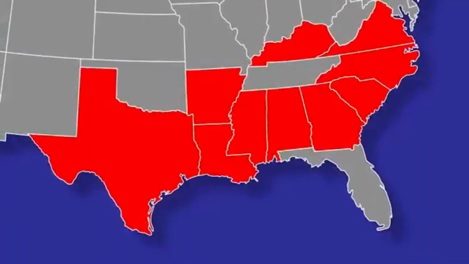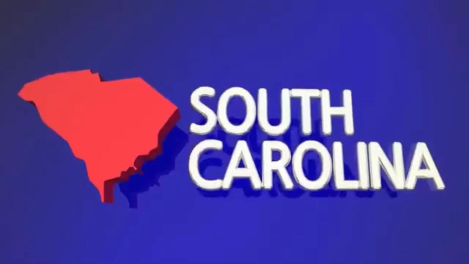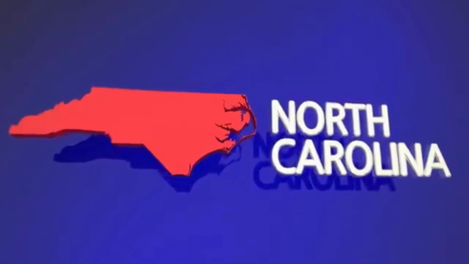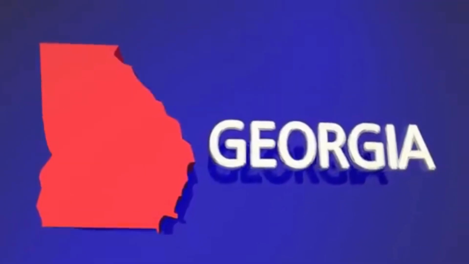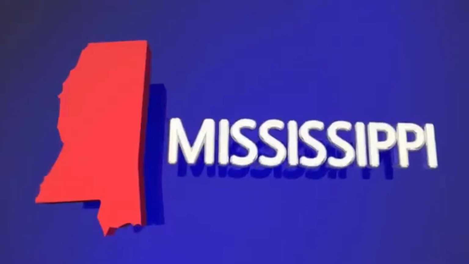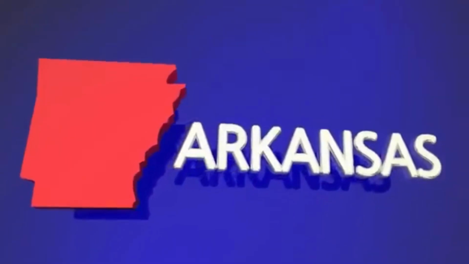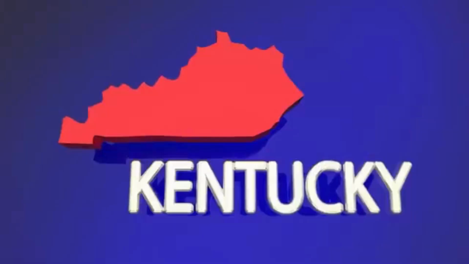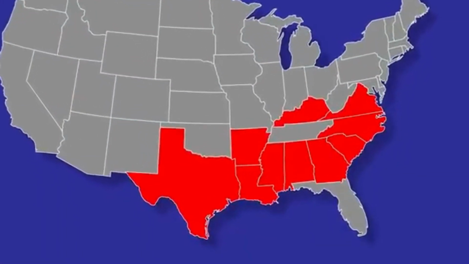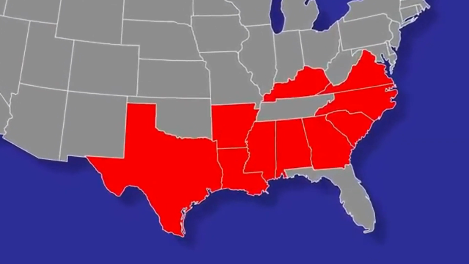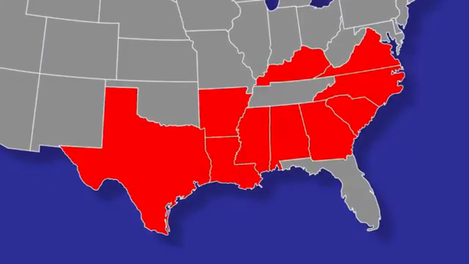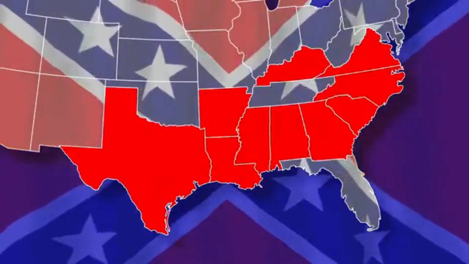The 10 states were Texas, South Carolina, North Carolina, Georgia, Alabama, Mississippi, Arkansas, Virginia, Kentucky, and Louisiana. But those 10 southern states had already decided they were no longer part of the United States. They were now the Confederacy. This meant that the northern states and the President of the United States had no power over them anymore.